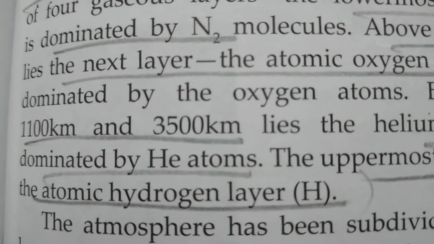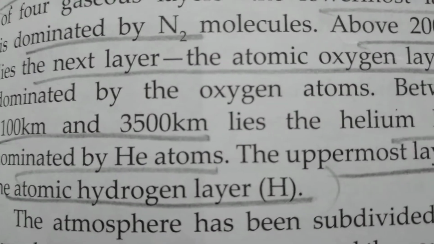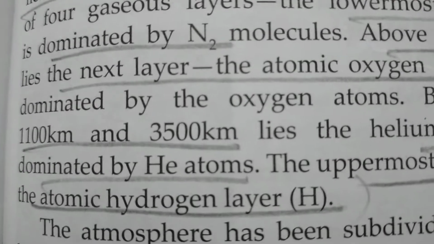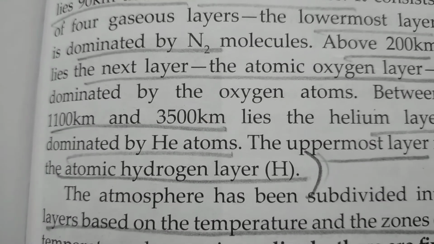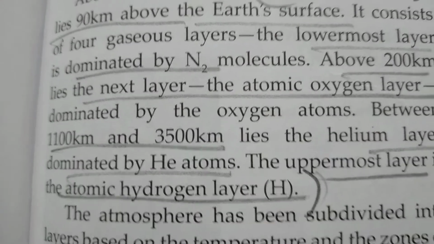Between 1100 and 3500 km lies the helium layer, dominated by helium atoms. The uppermost layer is the atomic hydrogen layer. So we are ending the answer over here, that is atomic hydrogen layer. So the answer is up to this much only.